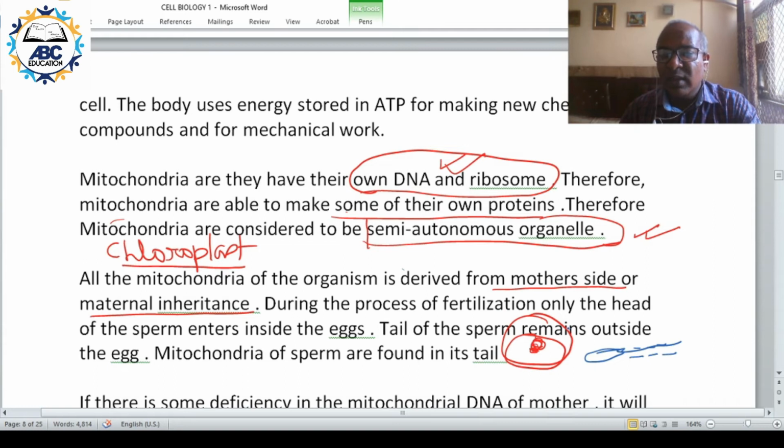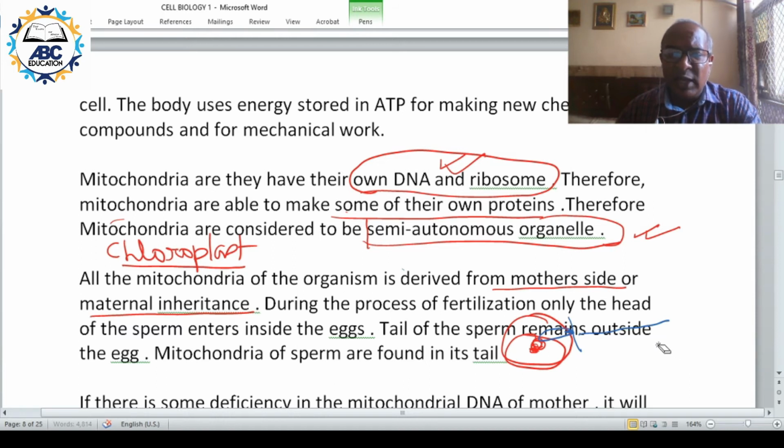Only the head of the sperm enters inside the egg, and the tail portion remains outside. Mitochondria in case of sperm is found in the tail.